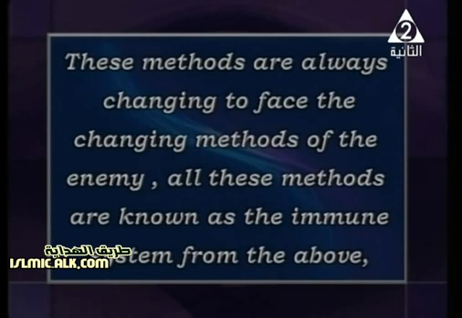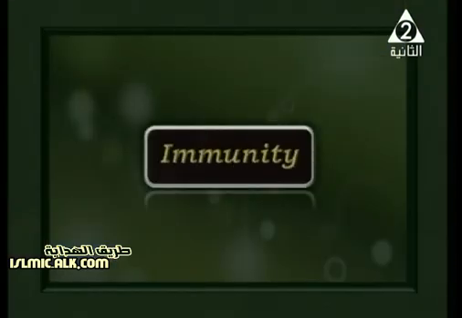So all these methods are known as the immune system against all of these circumstances. Again, as we said, any living organism needs to defend itself in different ways, by running, by camouflage, by mimicry, and so on. And these methods differ from time to time. Right now we're going to start the immunity.